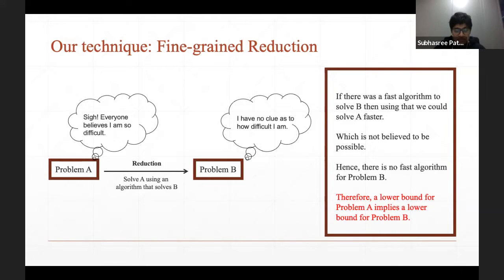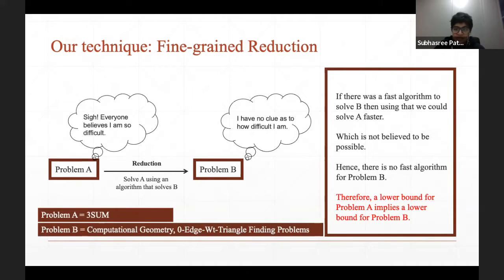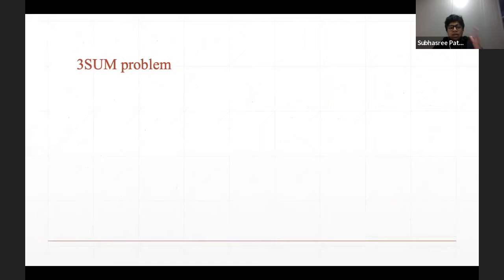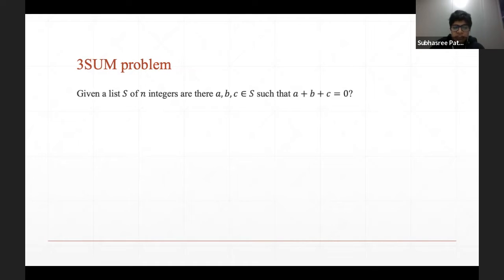And for the purpose of this talk, my problem A is going to be the three-sum problem, which I will discuss quickly. And we conclude lower bounds for computational geometry problems and another graph problem called the zero-edge weight triangle finding problem. Okay. Now let's look at the three-sum problem. It's a very simple problem to describe.